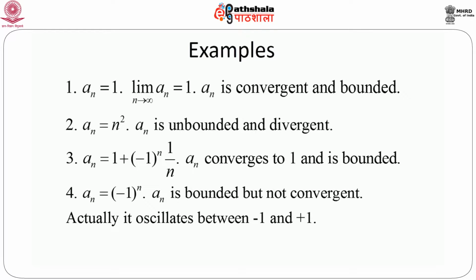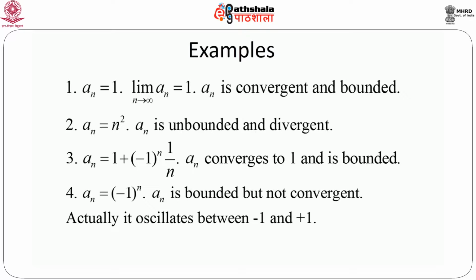The third sequence is very interesting. Consider a_n equals just (minus 1)^n. Now if we put n equals 1, a_n takes minus 1. If we put n equals 2, a_n equals 1. Again, if we put n equals 3, for all odd numbers a_n takes the value minus 1, whereas for any even number, a_n takes the value 1. So a_n is always bounded, that part is clear, but it is not convergent. If we calculate the values of a_n for different values of n, we see that it will oscillate between minus 1 and plus 1, or in other words, it will take only minus 1 or plus 1 depending on whether n is odd or even. So naturally this is not convergent.